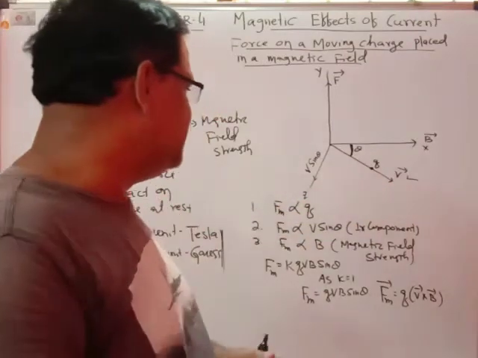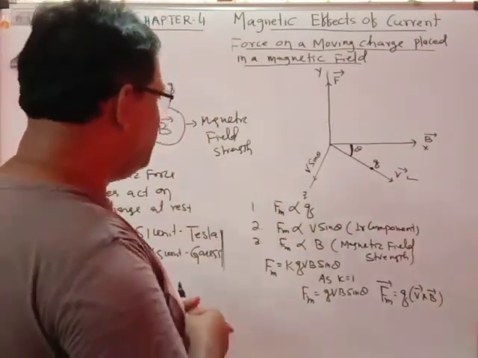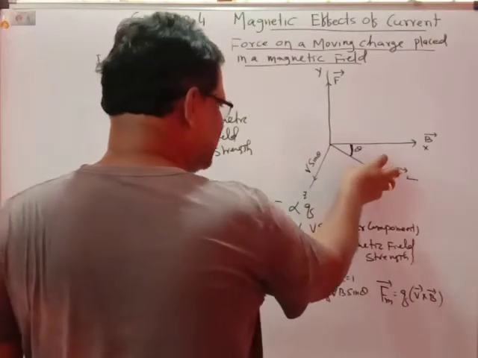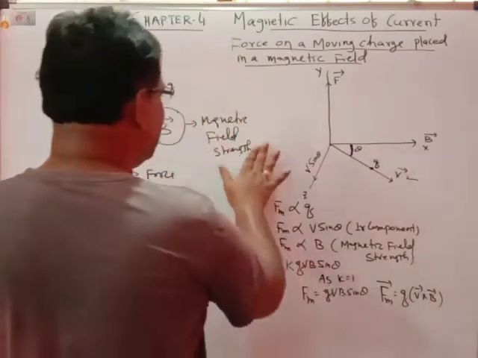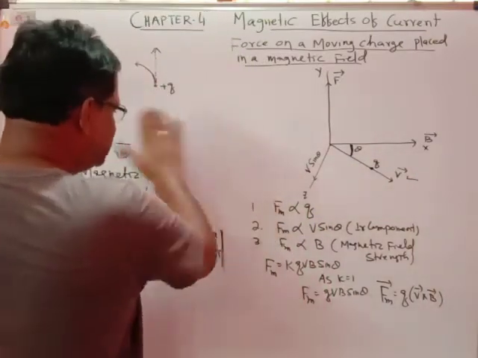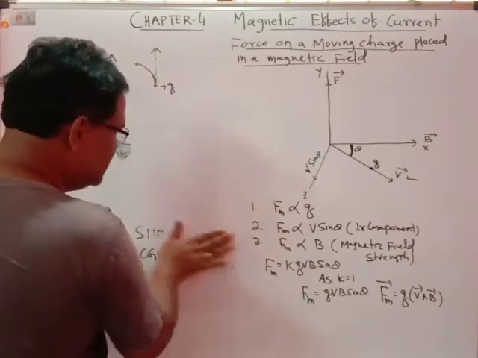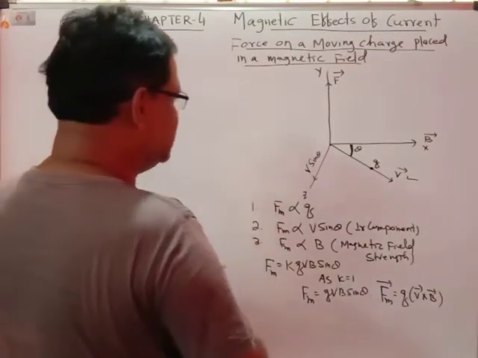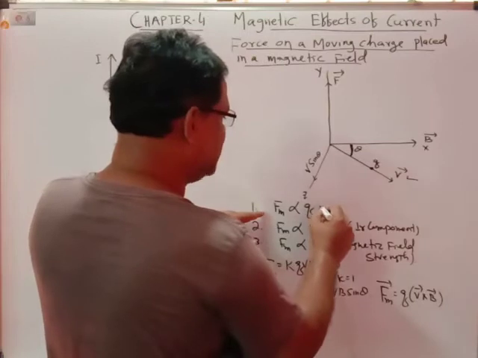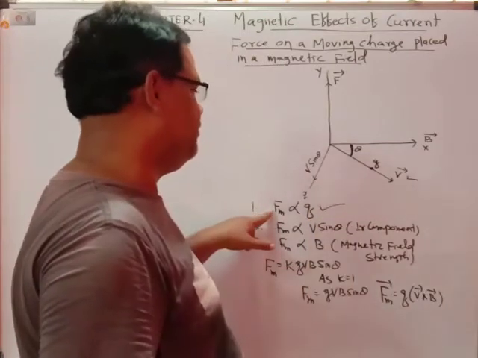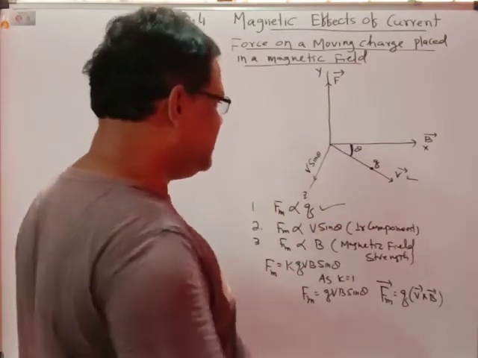It is observed that the magnetic force acting on the plus q charge is directly proportional to the magnitude of the charge q.